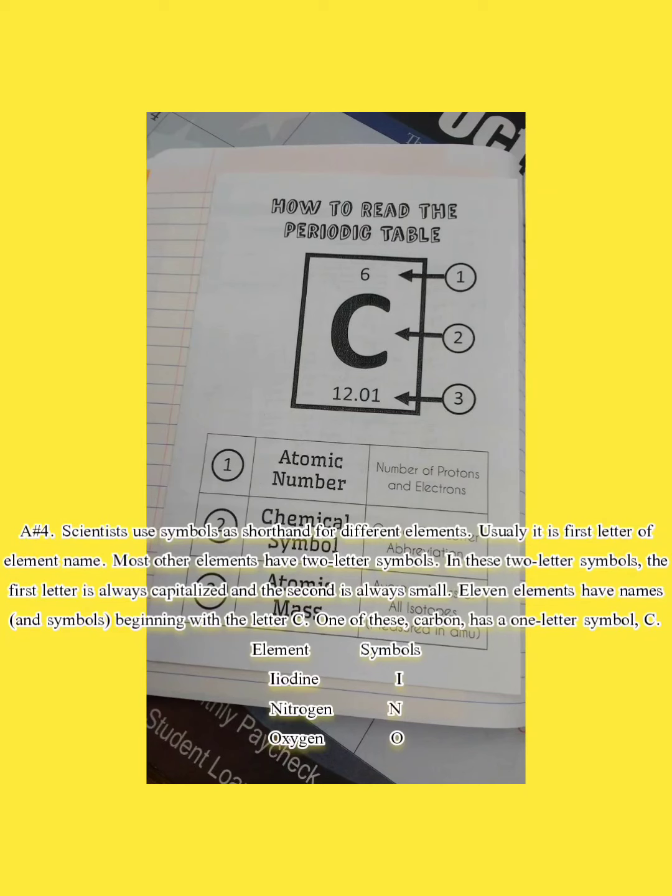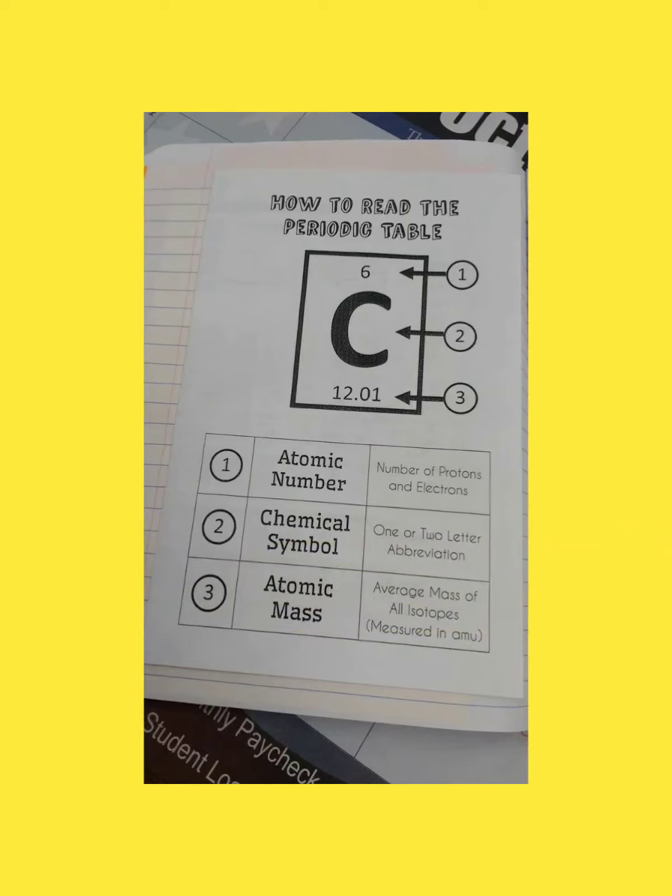Scientists use symbols as shorthand for different elements. You can pause this video and write the answer. I have shown iodine I, nitrogen N, oxygen O. But sometimes some elements have two letter symbols. In these two letter symbols, the first letter is always capitalized and the second is always small. 11 elements have names and symbols beginning with letter C, like carbon, chlorine, but their symbols are different.